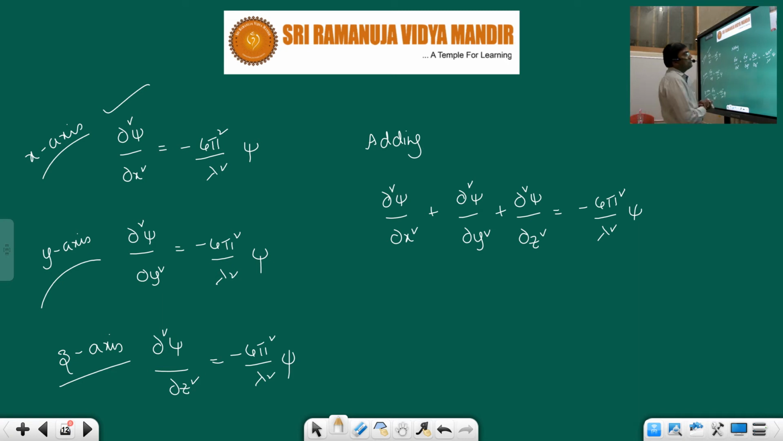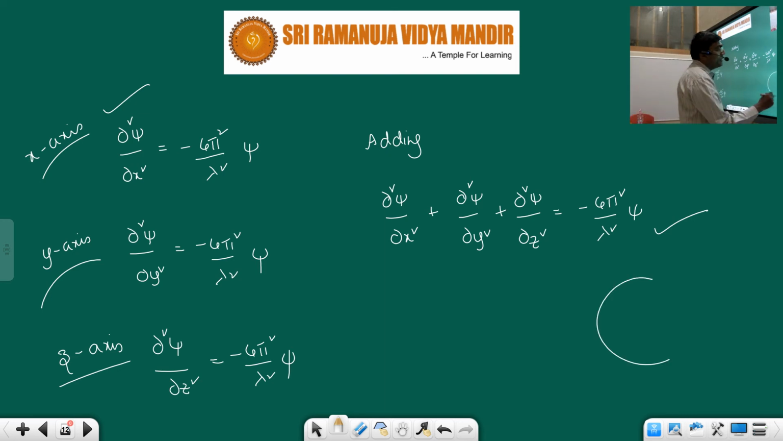Now students, add this. If you add dou square psi by dou x square plus dou square psi by dou y square plus dou square psi by dou z square, it is equal to minus 4 pi square by lambda square into psi. So in three-dimensional space you are making an attempt to find the electron.